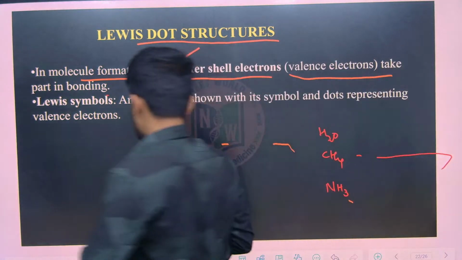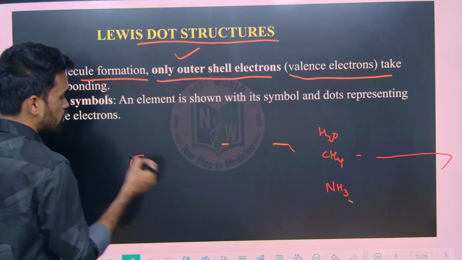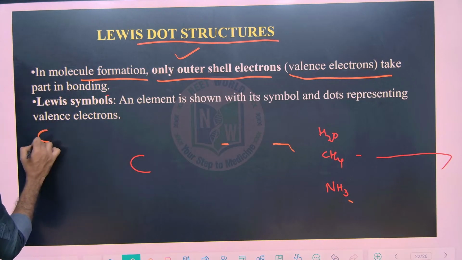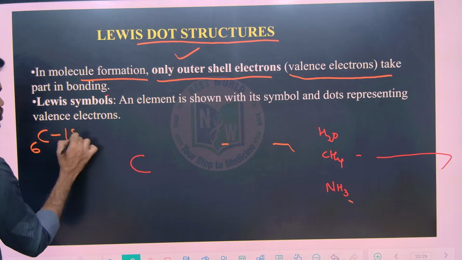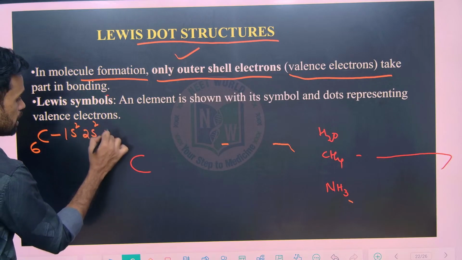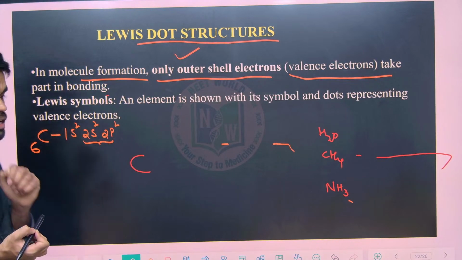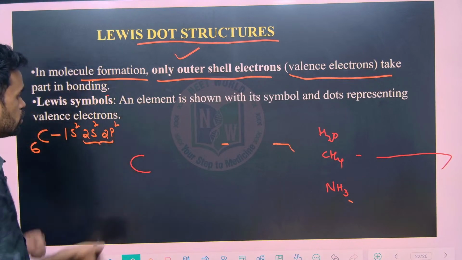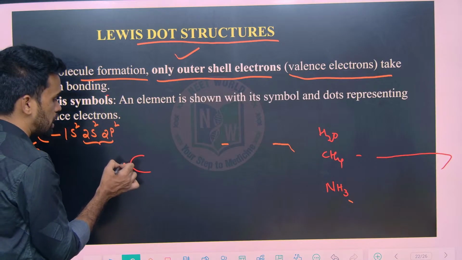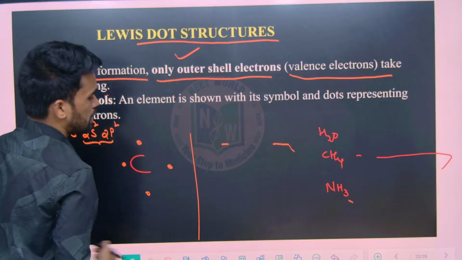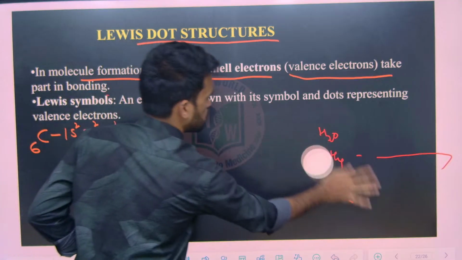Here I am saying the carbon atom. Now how many valence electrons are there in carbon? I hope you know writing electronic configuration, like 1s2, 2s2, 2p2. The outer shell is called the valency shell, with 4 electrons. You take each electron as one dot like this. Similarly we will do it for other examples also.